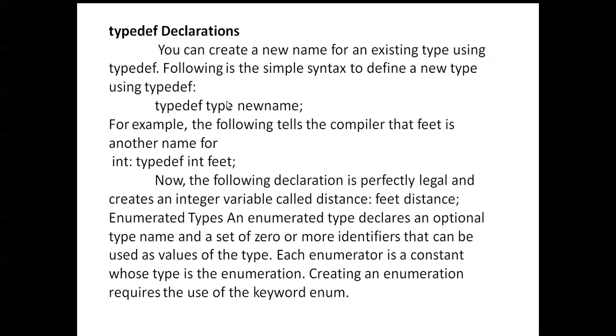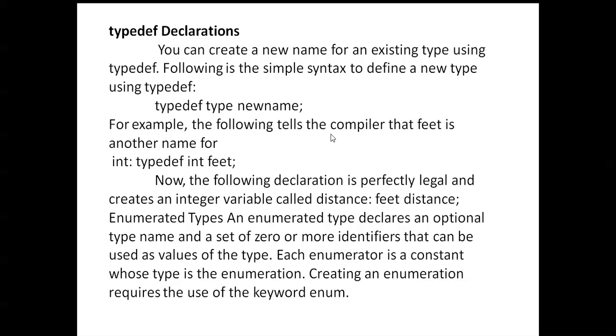Okay, next, typedef declaration. What is typedef? You can create a new name for an existing type using typedef. Following is the simple syntax to define a new type using typedef: typedef type newname.